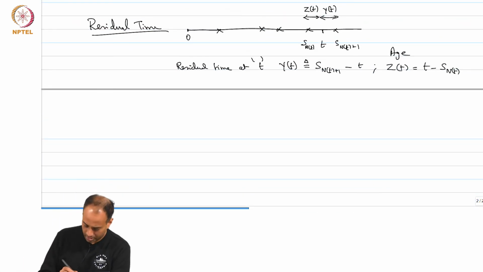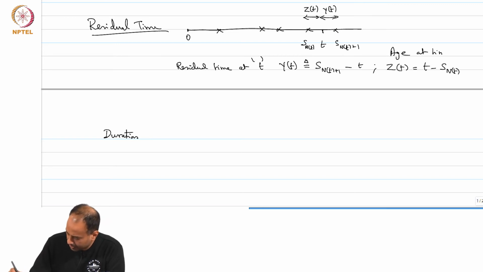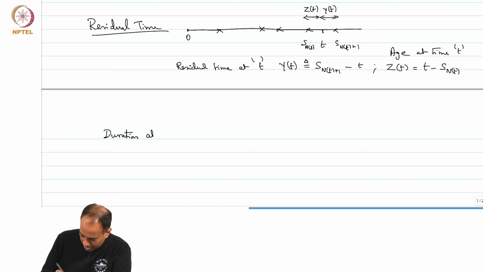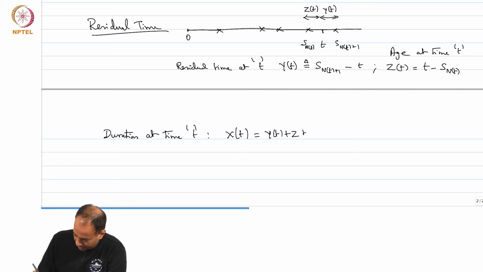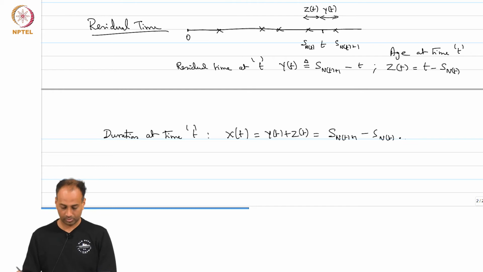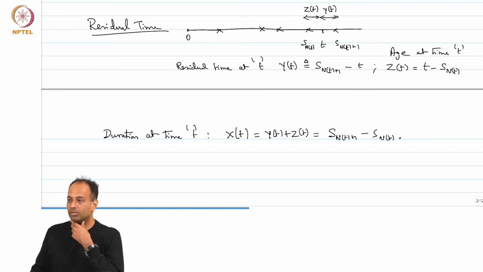And duration, so this is age at time t and duration at time t is nothing but, let us denote it as X(t), which is basically just Y(t) plus Z(t), which is equal to S_N(t)+1 minus S_N(t), okay.